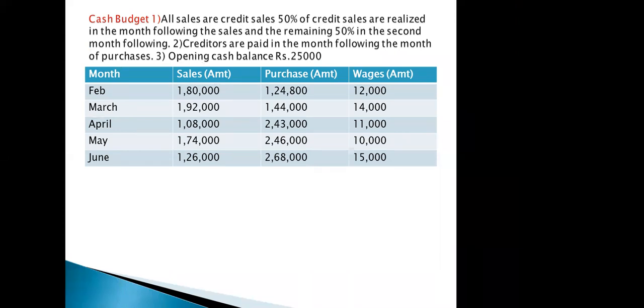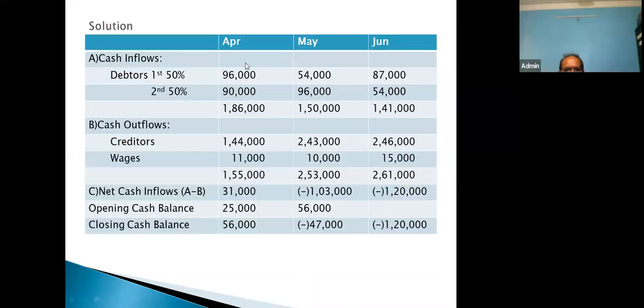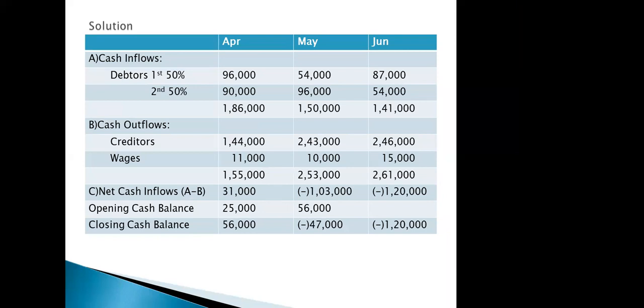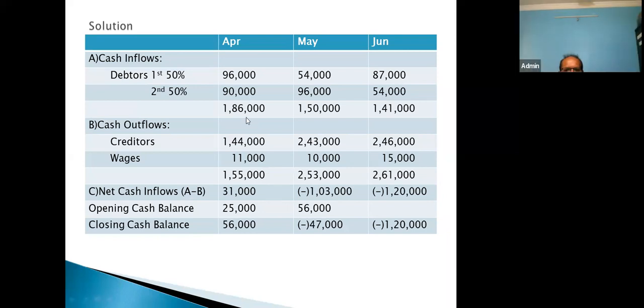50% of 96,000. So 96,000 will be collected in the month of April. So this way 96 plus 90, it is total 1,86,000. Now follow. Yes, sir. Now from this 1,86,000, 155 goes as total outflow.